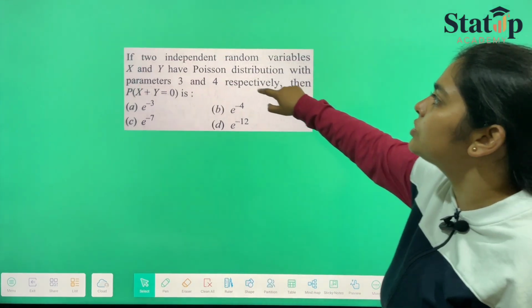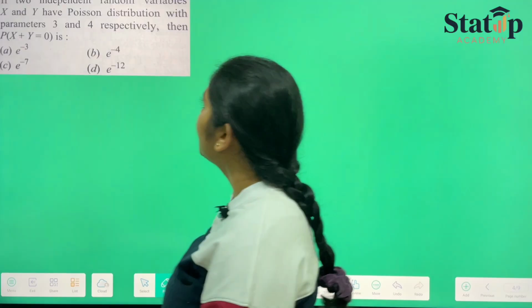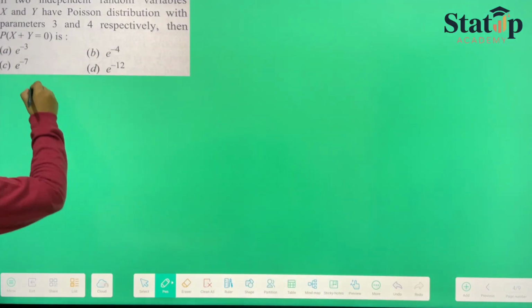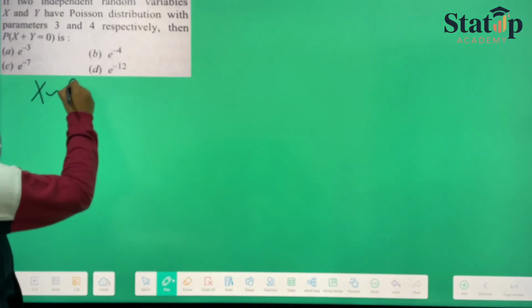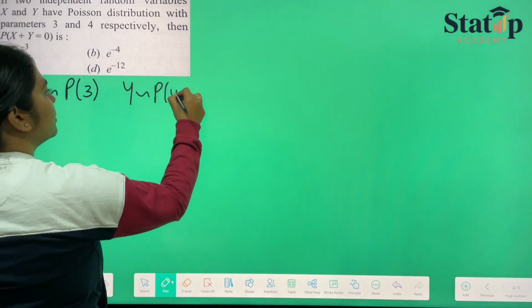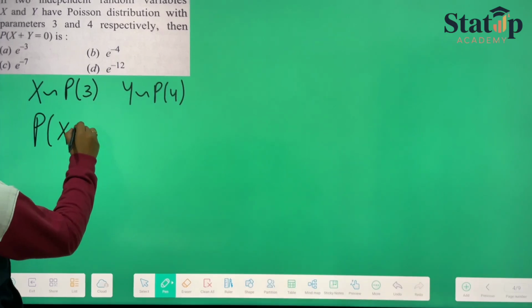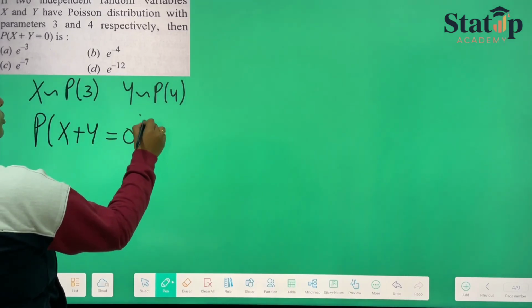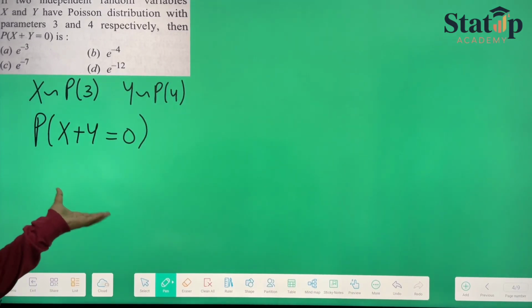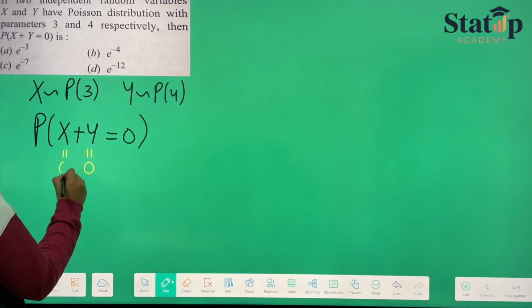Here they have given us two independent random variables x and y, both following Poisson distribution with parameters 3 and 4. X follows Poisson with parameter 3 and y follows Poisson with parameter 4. Then the probability that x plus y is equal to 0. Now this can only occur when both x and y are equal to 0.